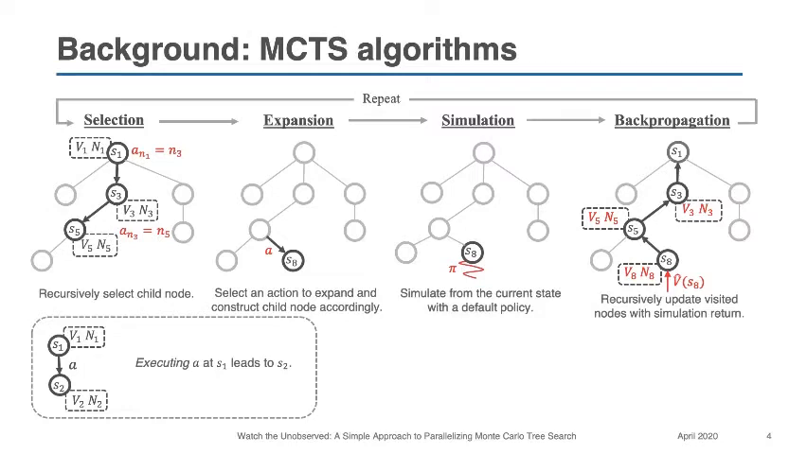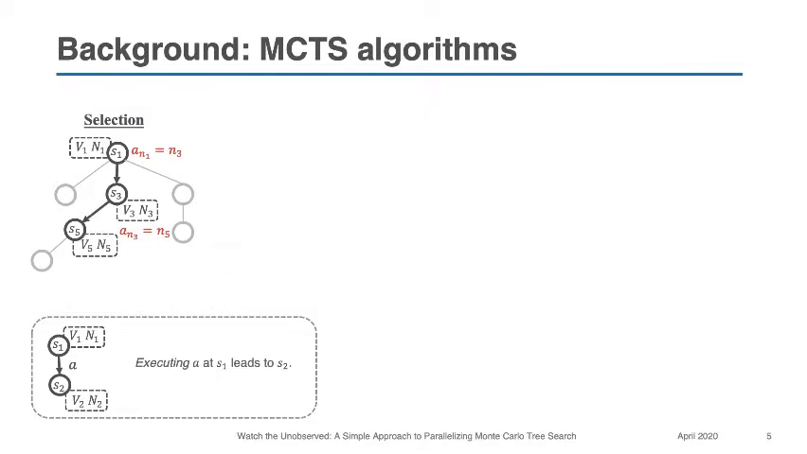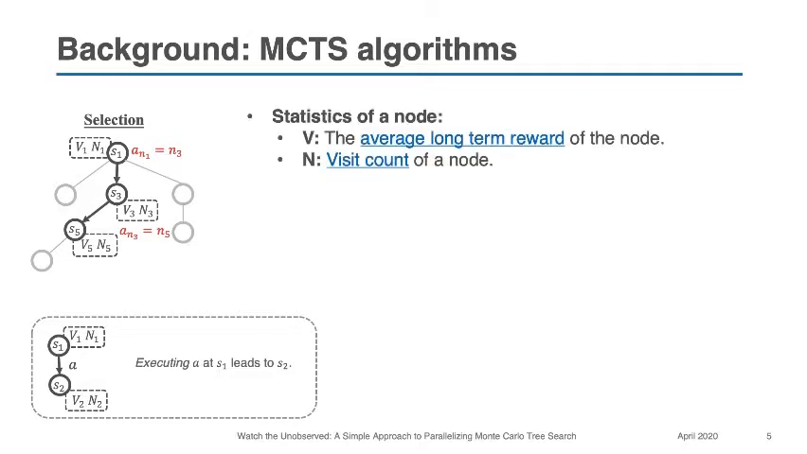The 4 steps are repeated to gradually build the search tree to approximate the value of each node, to find the highest rewarding action for the root state. We demonstrate how to decide which child node to select in the selection phase. First, note that there are 2 statistics in each node of the search tree, that is V and N. V refers to the empirical average long-term reward of the node, while N is the visit count of that node.